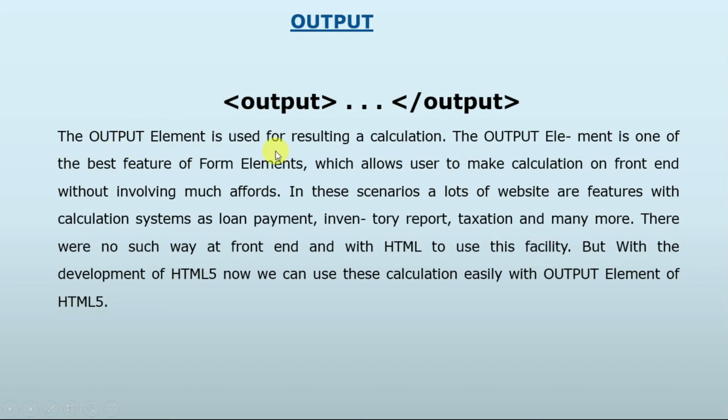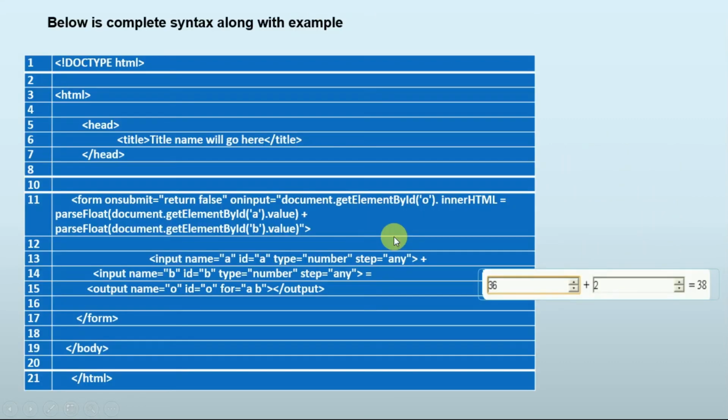Then the output element is used for resulting a calculation. As I told earlier, output is used to implement calculation, and mathematical operations can be represented with the help of the output element, which allows the user to make calculations on the front end without involving much effort. In these scenarios, a lot of websites are featured with calculation systems and loan payment. Here is the example of output: form onsubmit, there is an action, input name, and output name. It will look like this on a web browser.